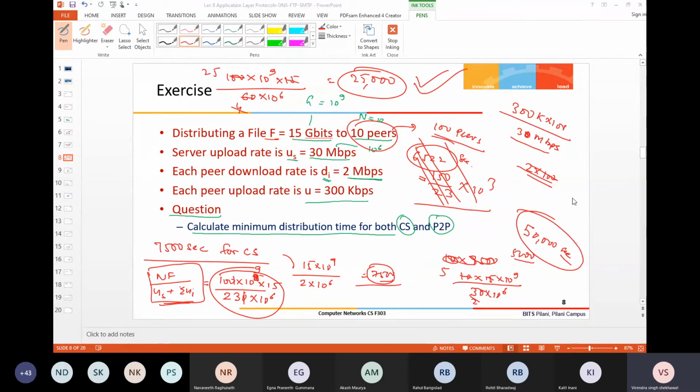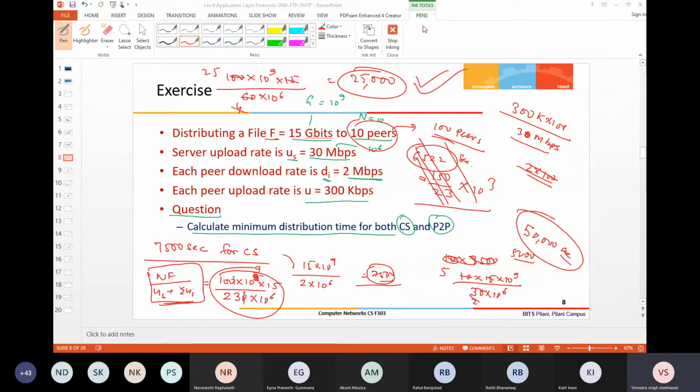So what is the final answer? For 10 peers, which is giving the maximum time for distributing the file, client server or P2P? The answer you have shared with me is 7,500 for both.